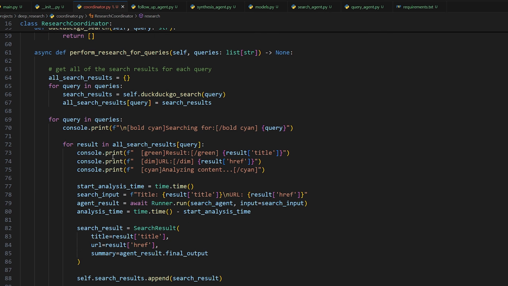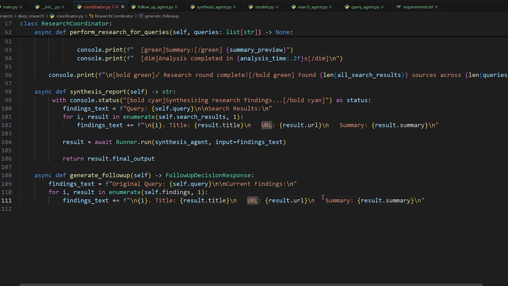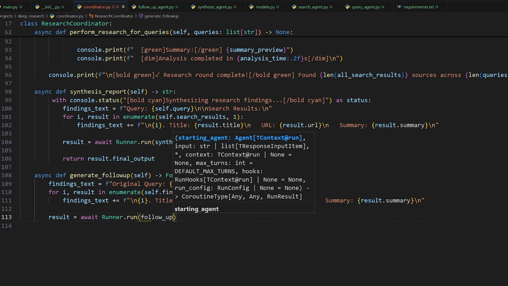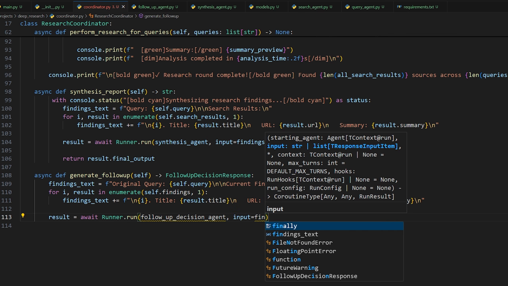So now we'll need to call a method that actually does the decision-making process. We'll make a separate function for that. So define generate follow up. First, we need to generate the text that we're going to feed into the follow-up agent. So it's going to be the original query as it expects, as well as the current findings. So every single URL and its summary, to use that to make its decision. So we could say now result is equal to await runner.run follow up decision agent, input is equal to findings text.